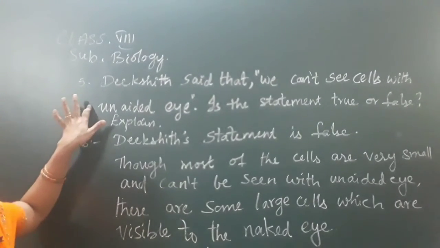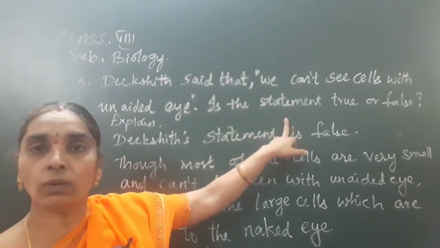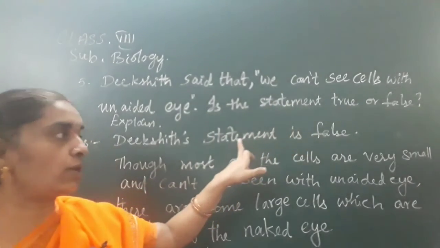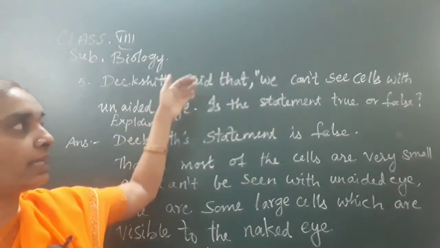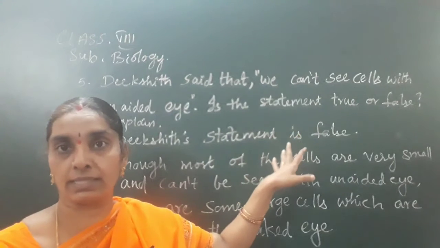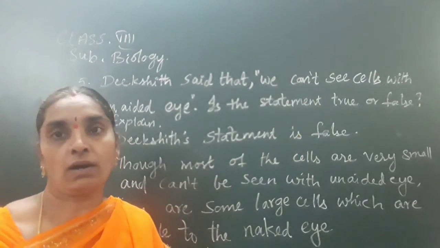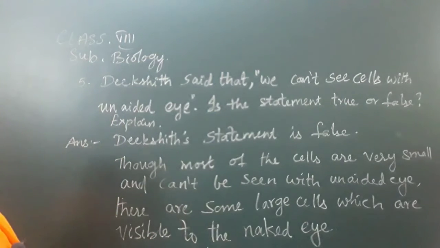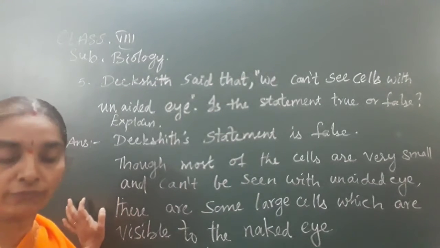Dikshit said that we can't see the cells with the unaided eye. Is the statement true? No, it is false. That you write as the first answer. Next, you explain the answer by saying that there are certain cells which can be seen with our naked eyes also. First you write this, and afterwards you write the examples also, as human nerve cell and cells of eggs of ostrich.